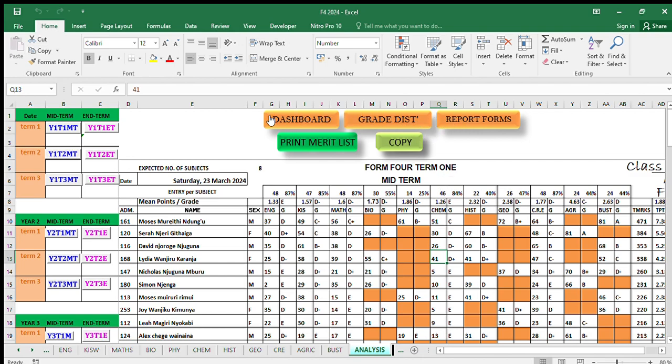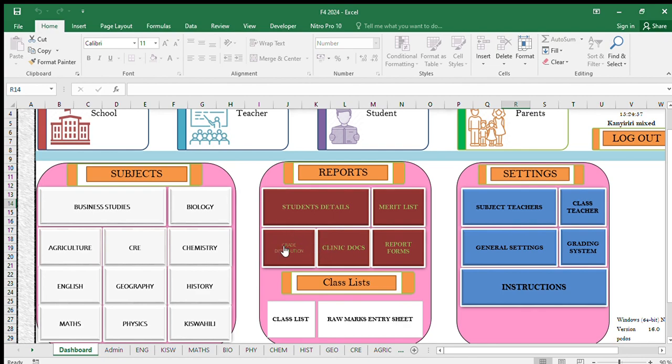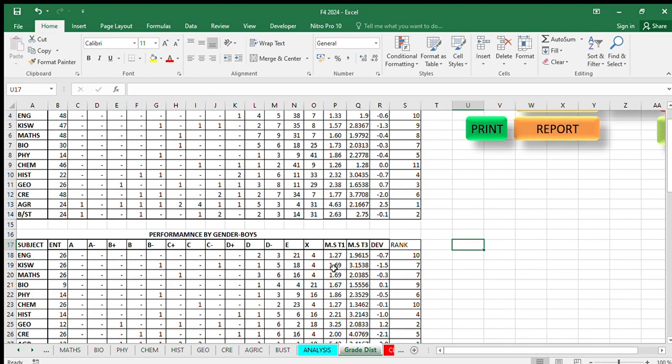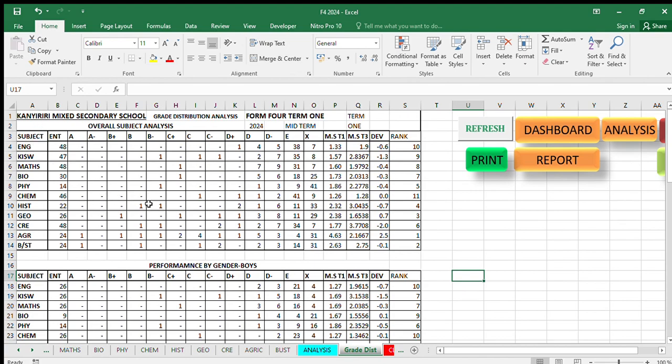The second one unaweza taka, kuna hii kitu inaitwa grade distribution. Unaweza rudi kwa dashboard ama utumie hii button. Ukiuza button ama rudi dashboard, inaitwa grade distribution. Ndio hiyo grade distribution inaonesha the grade distribution for the subjects. So in this specific exam ambayo tumekuza hapo kwa merit, hiyo button, it is form 4 term 1 midterm.